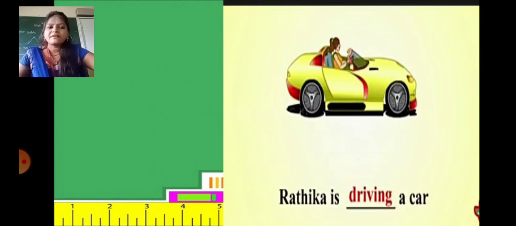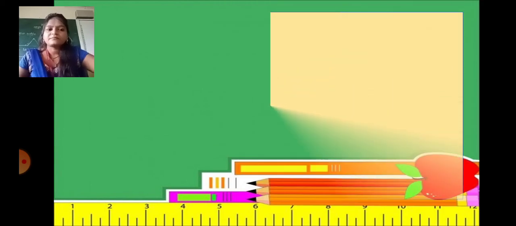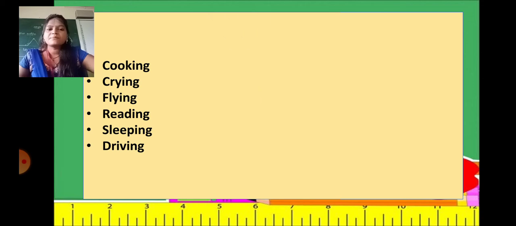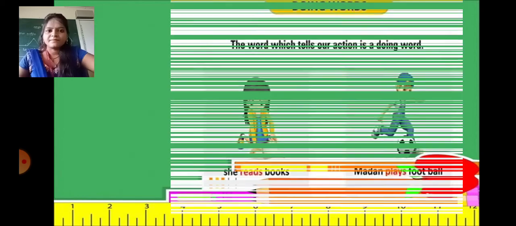Rathika is driving a car. What is Rathika doing? She is driving a car. So driving is a doing word. Now, students, in the previous sentences we learned cooking, crying, flying, reading, sleeping and driving. These all words are known as doing words, which show action, right?